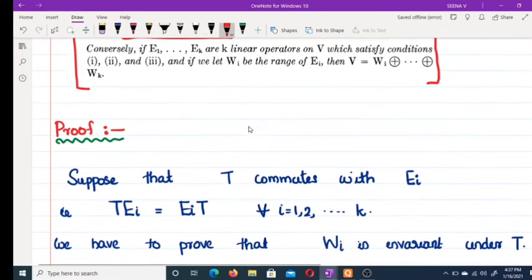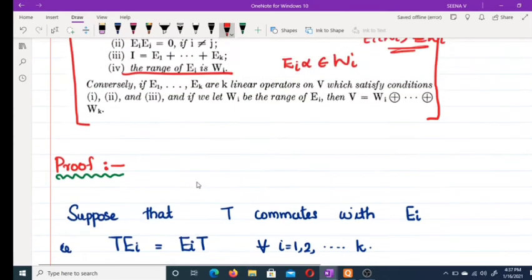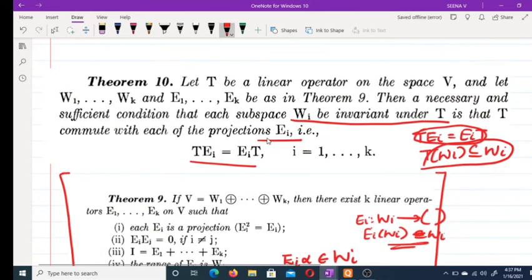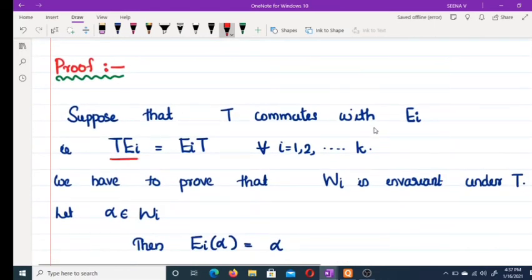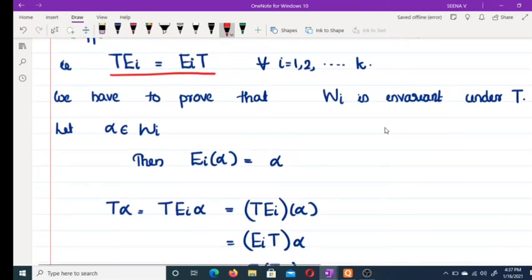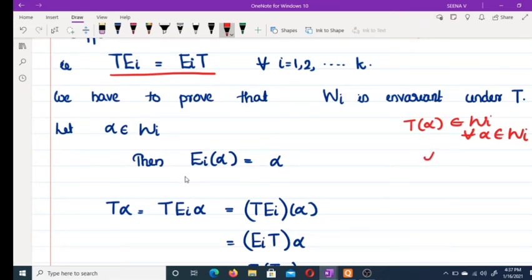So first we suppose that T commutes with the Ei, and we have to prove Wi is invariant under T. So suppose T Ei equals Ei T for every i equal to 1 to k. We have to prove Wi is invariant under T. That is, we have to prove T of alpha is an element of Wi for every alpha belonging to Wi. So let alpha belong to Wi. What is Ei of alpha? As the Ei's are projections, how did we define the projection?